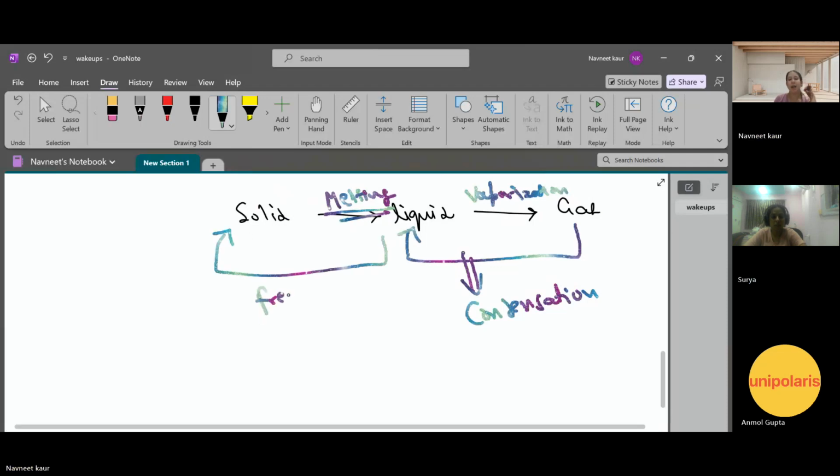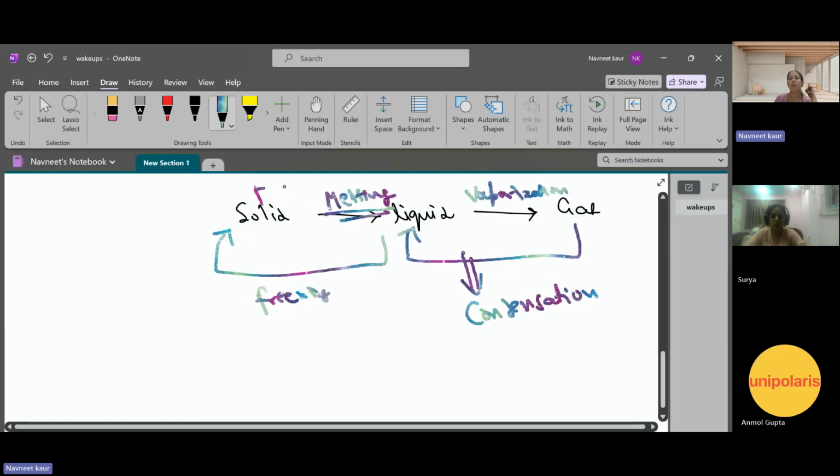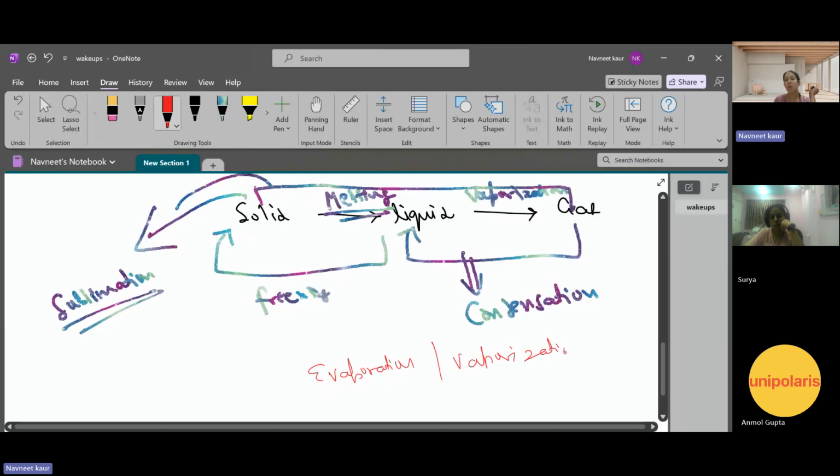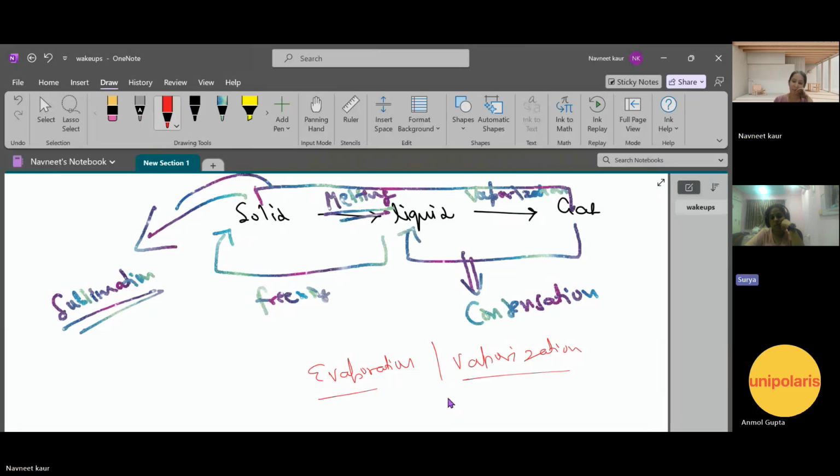And there is also one process by which solid is directly converted into gas. That is known by the name sublimation. Very good. So these are the interconvertible states. Now you used one word, evaporation, and I used the word vaporization. Do you think there is any difference between evaporation and vaporization? Are these two terms the same or different?